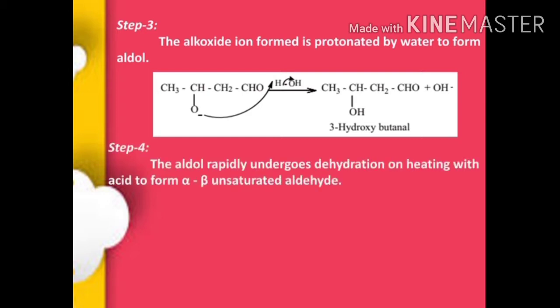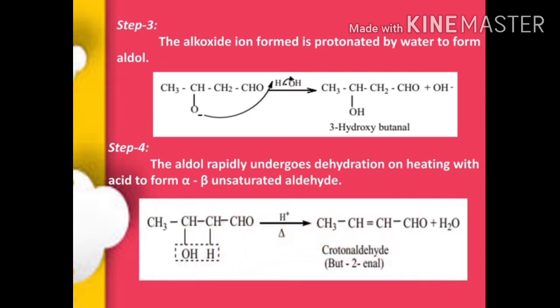Step 4. This aldol undergoes dehydration to form alpha beta unsaturated aldehyde. 3-hydroxybutanal undergoes dehydration to form crotonaldehyde.